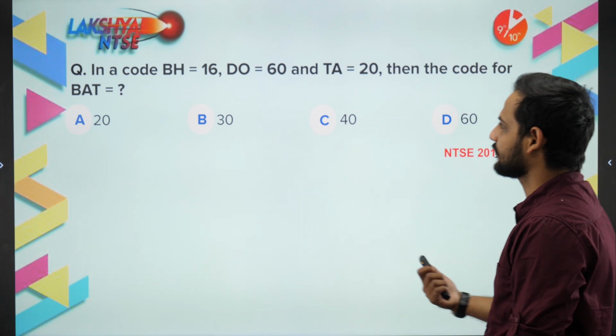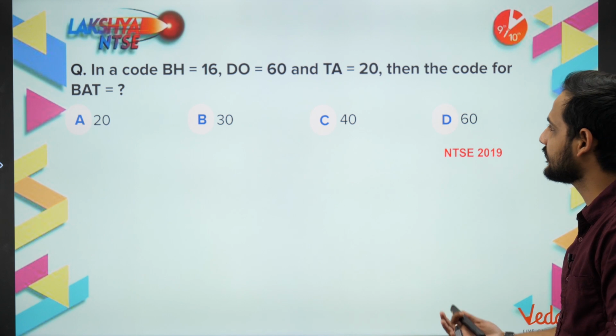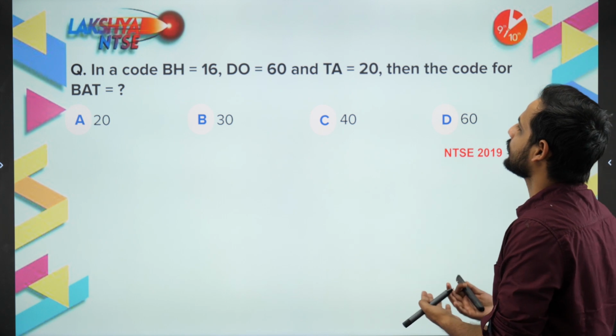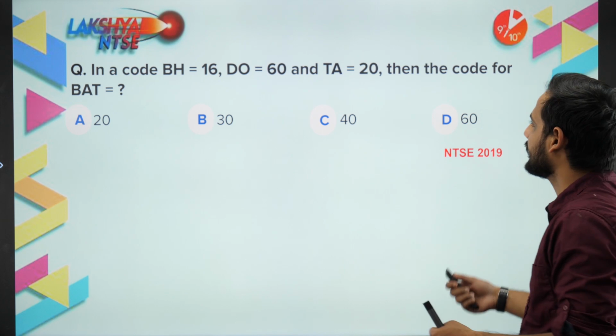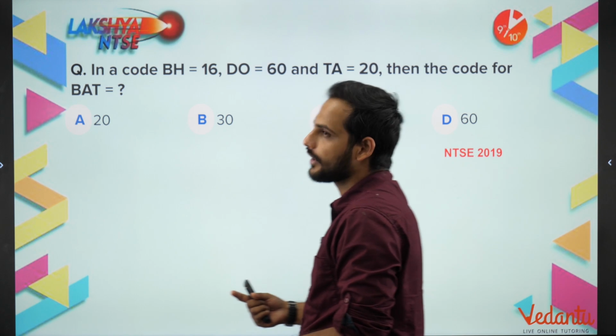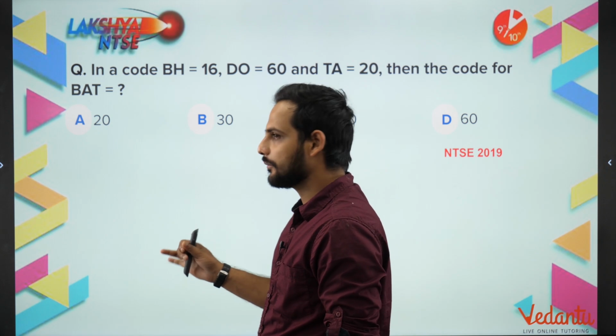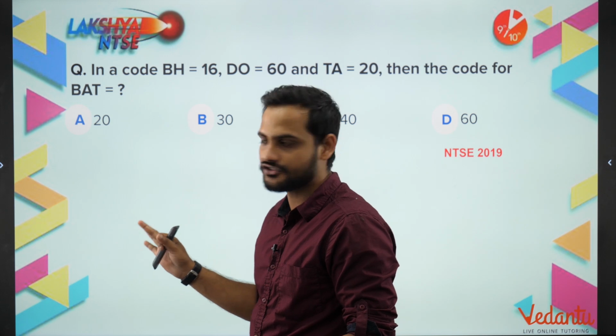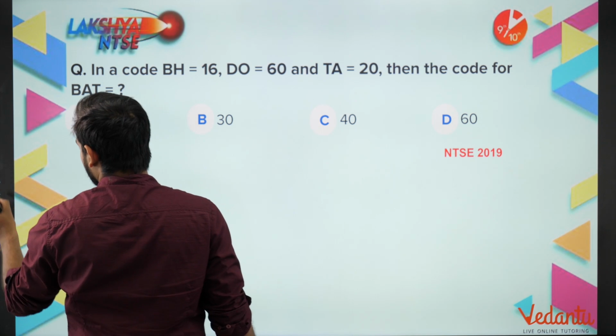Chalo, now let's move to the next question. In a code, BH is equal to 16, DO is equal to 60 and TA is equal to 20, then what is the code for BAT? Now let's see, B and H. B is the second letter, and A, B, C, D, E, F, G, H, H is the 8th letter, right? And you are getting 16.